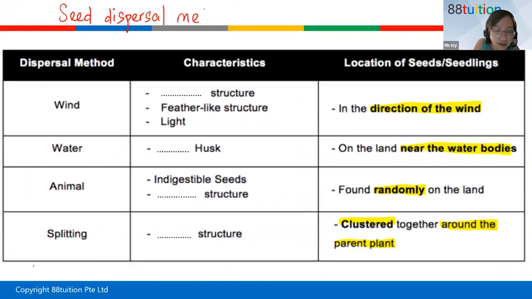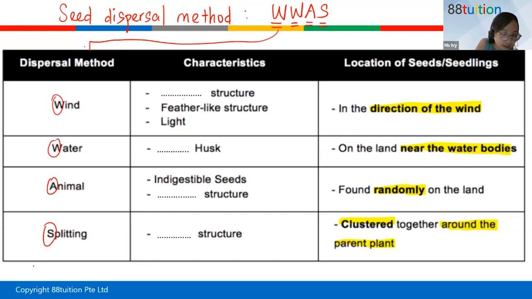So for seed dispersal methods, you will remember it by a memory aid: the past tense of "is", WWAS. Although of course it's one W only, you put it as double W, so WWAS. All right, so this is what it means: wind, water, animal, splitting.